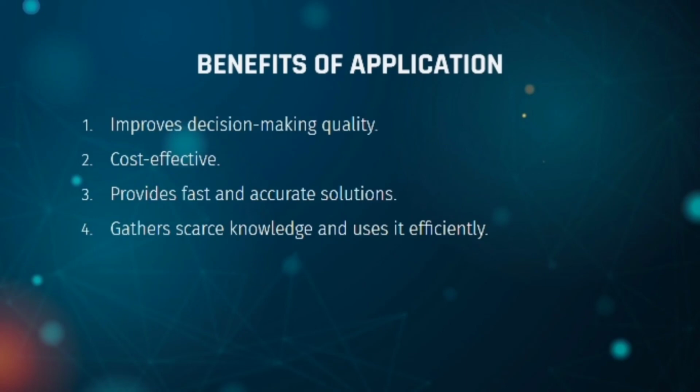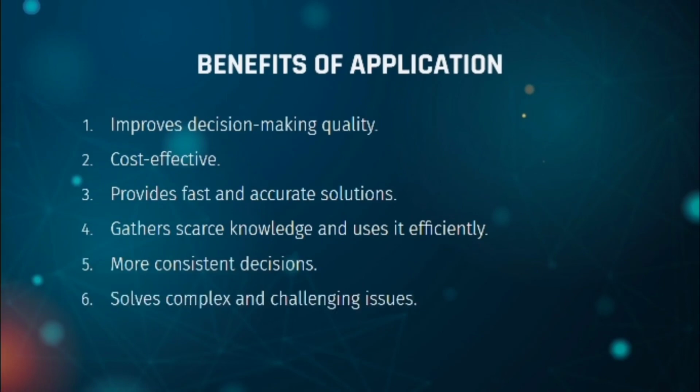In addition, another advantage of this application is more consistent decisions. When diagnosing cancer risk based on individual symptoms, this application provides consistency in offering responses to recurrent situations. And the last one is solving complex and challenging issues, which is also one of the advantages of this application.